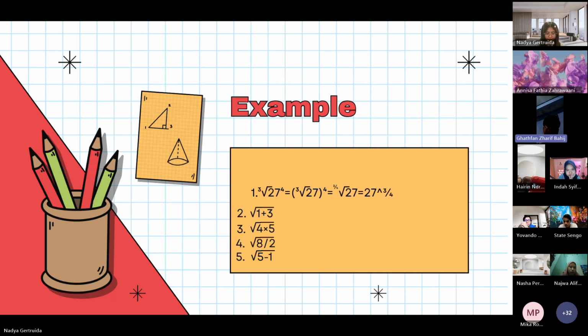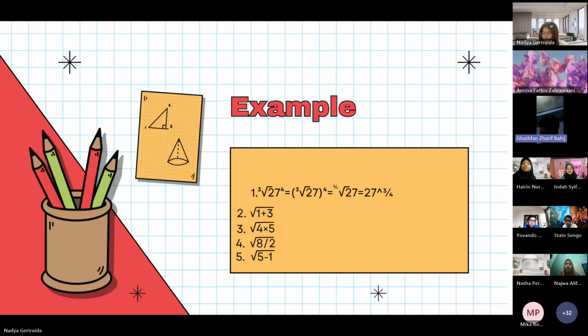Maybe I will explain about pronouncing the square root of. Like number one, how can we pronounce it? We can pronounce it as the cube root of 27 to the power of 4, which is equivalent to the cube root of 27, parenthesis, to the power of 4.